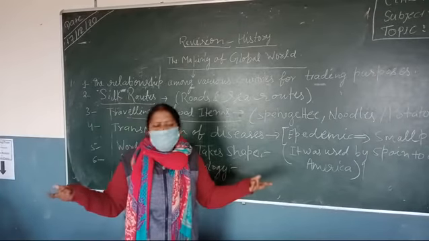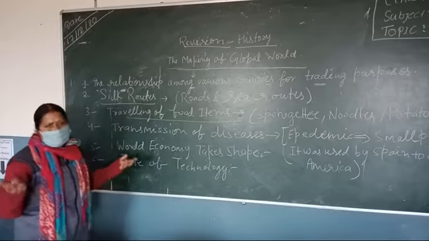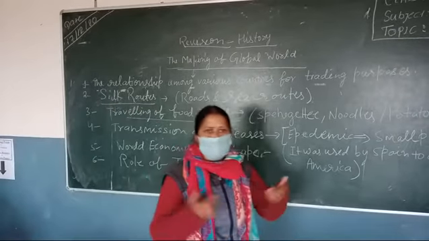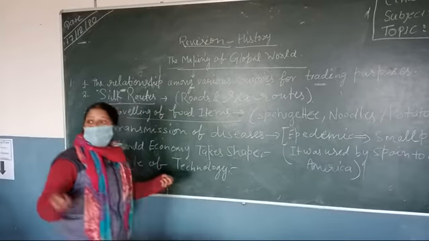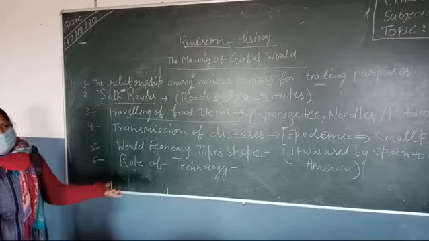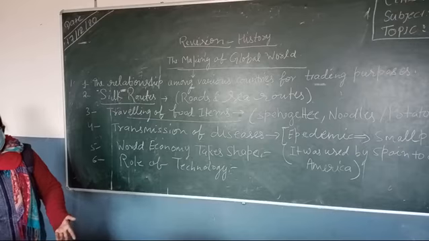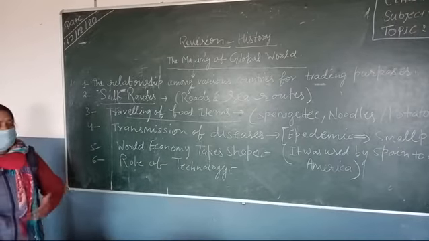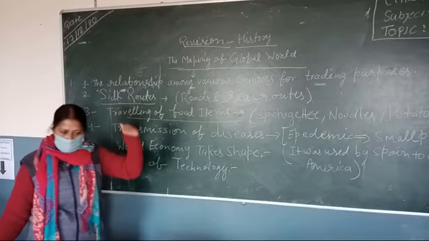Yes or no? It can be meat, goods and services, artifacts, various things which we use in our day-to-day life. That is the role of technology in the chapter the making of global world.